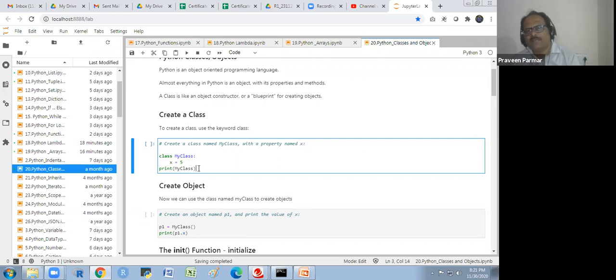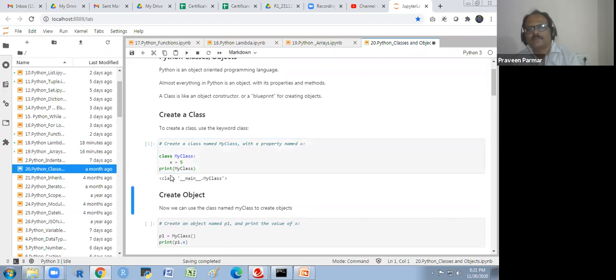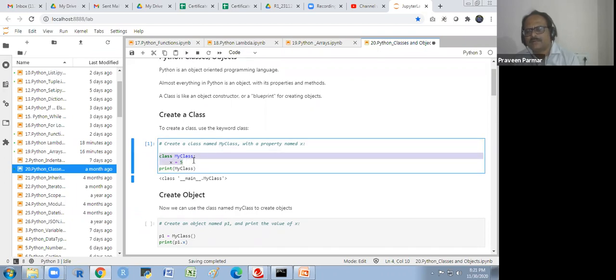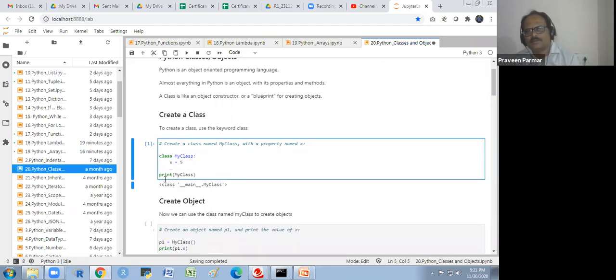If I print MyClass, I will get this. Here I have not written any return or anything; this print is separate from the class. I am printing MyClass. The class finished here.